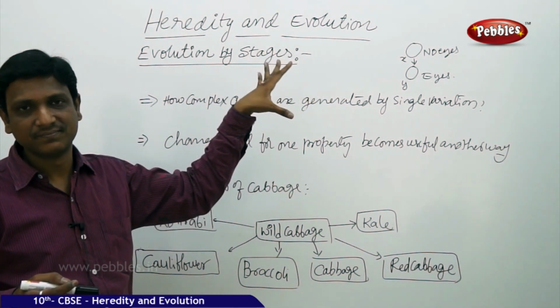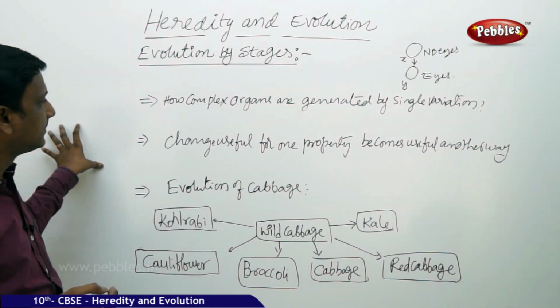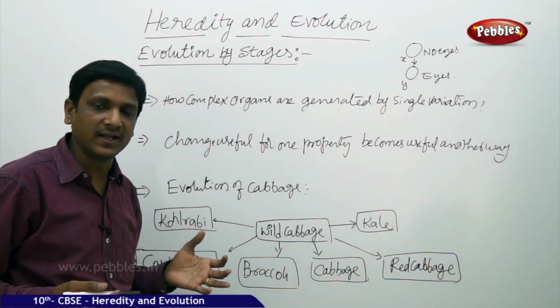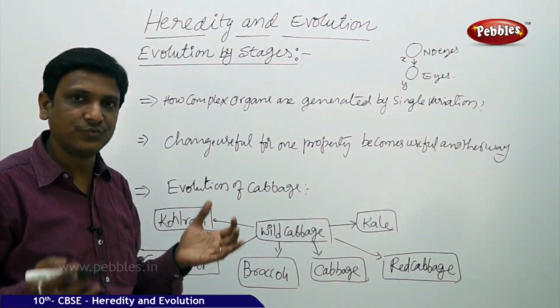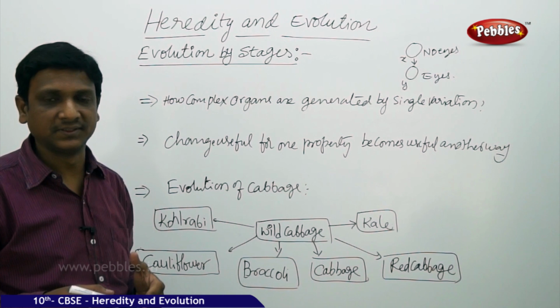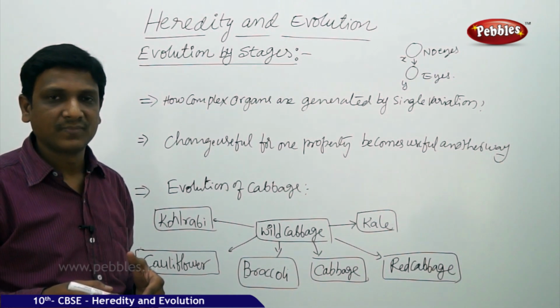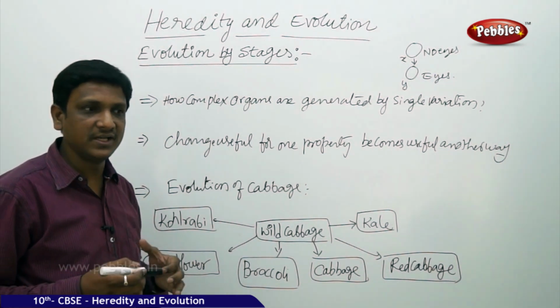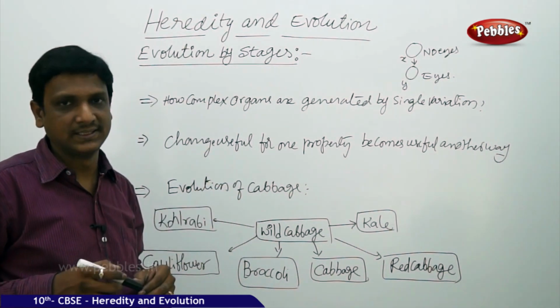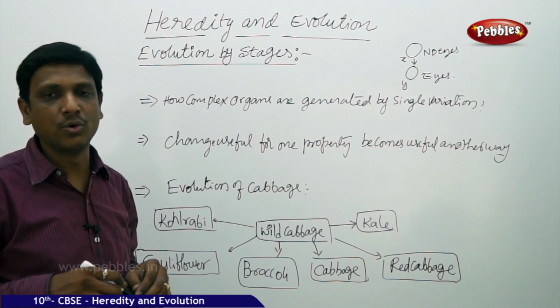In stages. And one more important thing to be noticed here: there are some variations in the organisms that are used for one purpose in the beginning. Later, they might be used for some other purpose. The feathers in the birds, initially they might be used to insulate their body from the cold weather. Feathers give protection from cold weather.